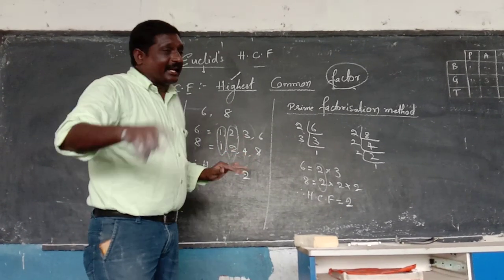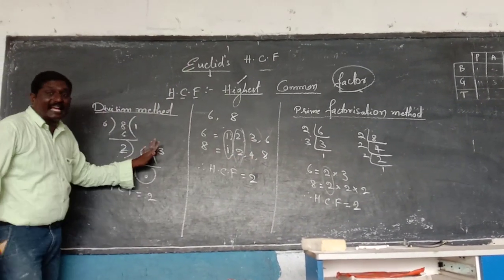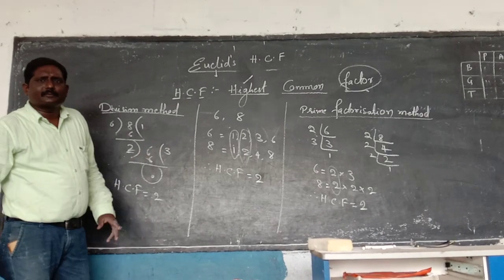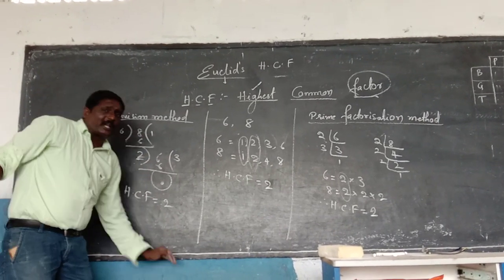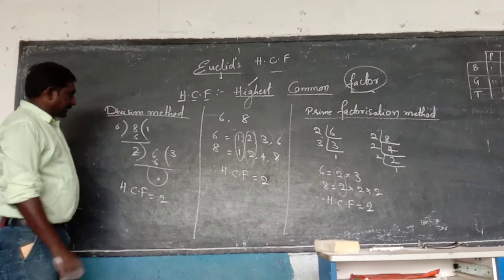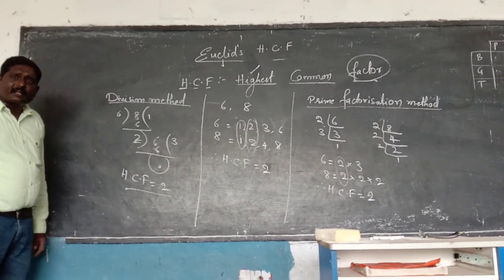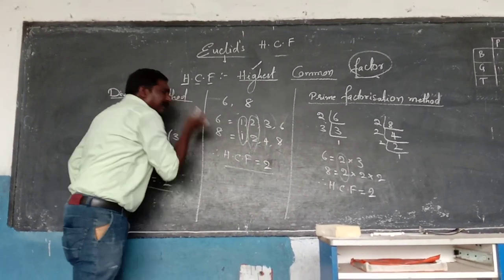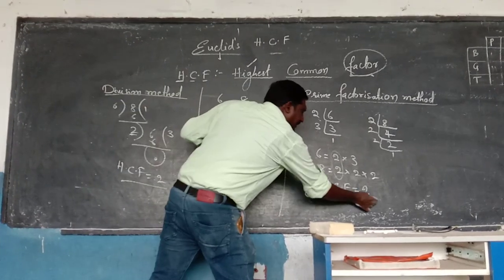If you are not divided exactly, then I will take this again as a dividend. The same procedure will follow again and again. That means, what is the HCF answer we are getting? 2.